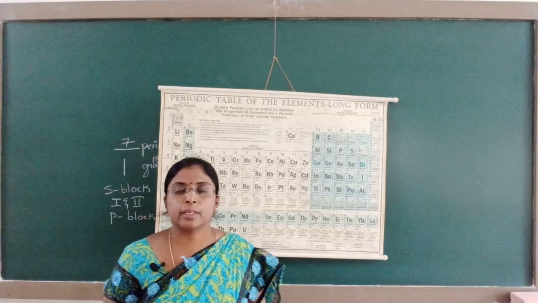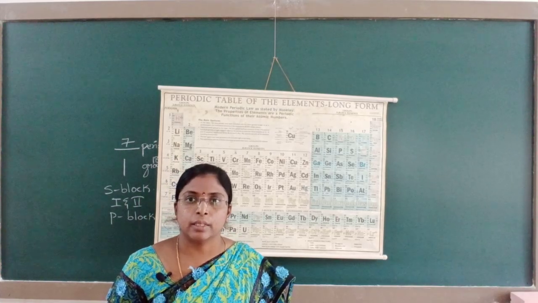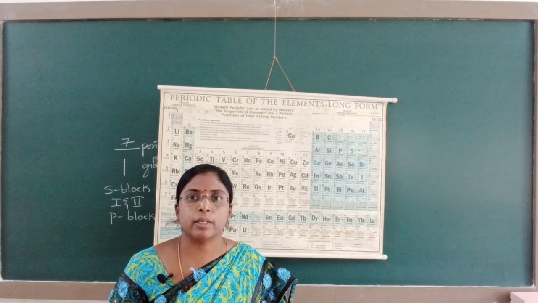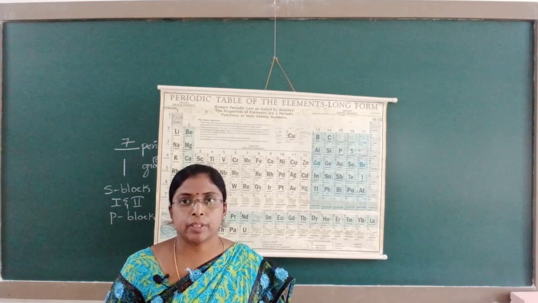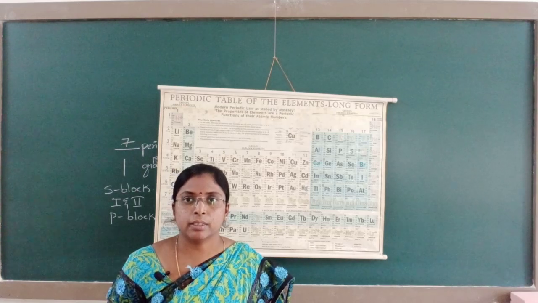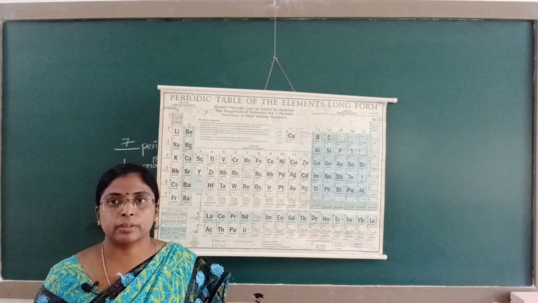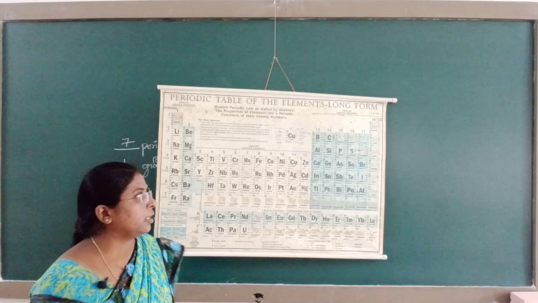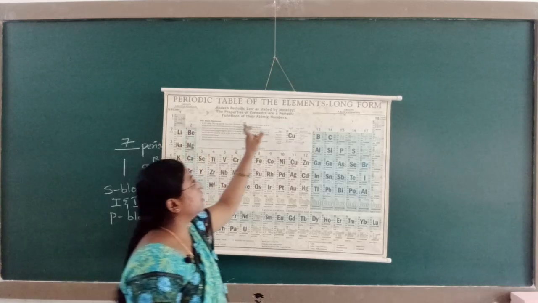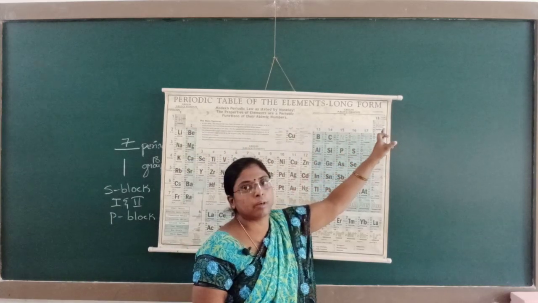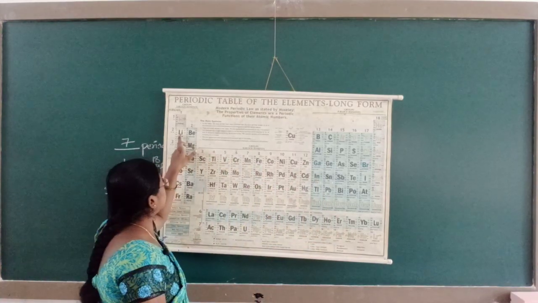I told you that in nature all the elements tend towards stability. They want to attain stability by forming an octet configuration. Octet means the last shell should contain 8 electrons. So here hydrogen tends towards the configuration of helium, the nearest noble gas configuration.